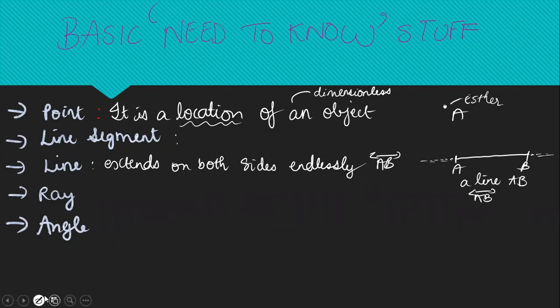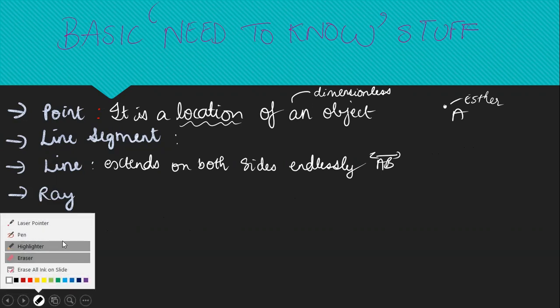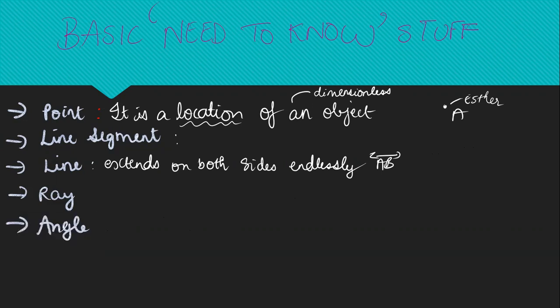This arrow mark on both sides basically shows us that it is a line. Okay, so you need to remember these symbols as well, very important. Sometimes they won't say a line, they could give you this symbol and ask you, so that time you need to know what it is. Okay, so now we understood what is a line.